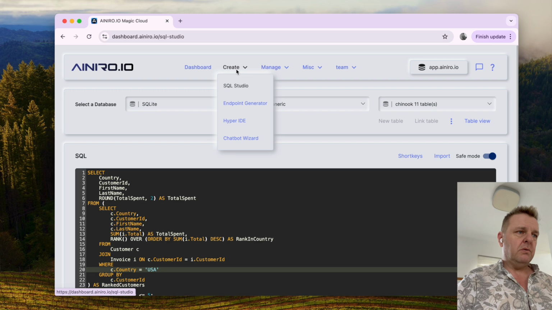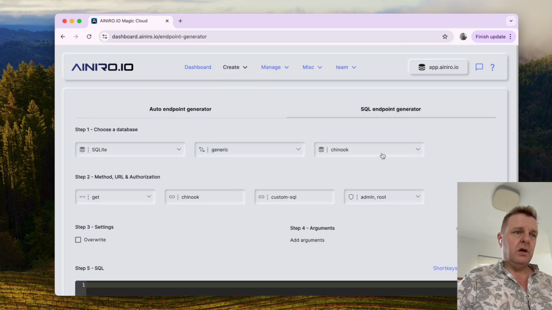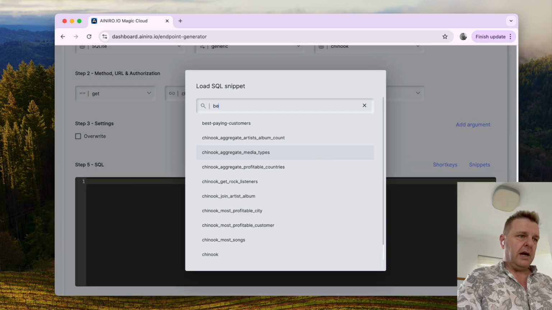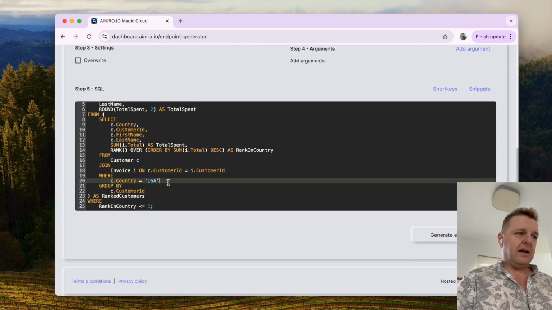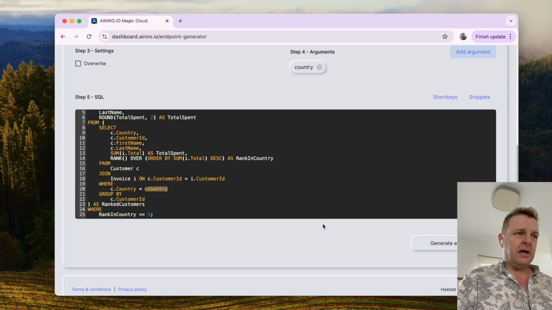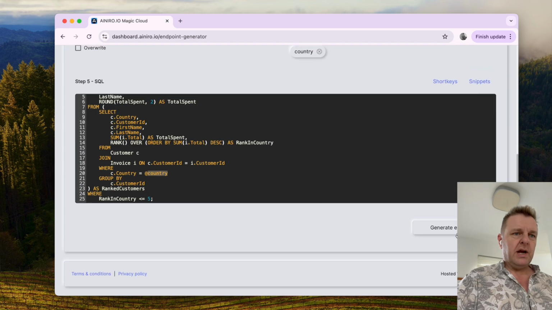Now I can go back to Create, I can go to Endpoint Generator, I can choose SQL Endpoint Generator, I can choose my Chinook database, I can click the snippets button here, and I can filter for best paying customers. Now if I exchange this USA guy here at line 20 with @country, and I copy country and add it as an argument like this, and I click generate endpoint, but I'm going to give it a better name, best paying customer, and I click generate endpoint.